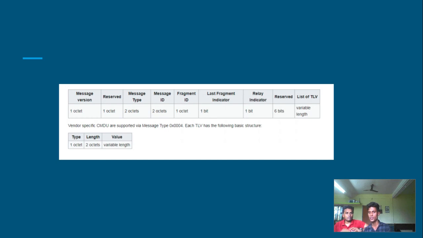So this is a common format where you send the type, length and value, so you can send a lot of types of data. One type can be for topology information, one type for packet error information, and each will have a different length. So on the receiver side, you can see the type and length and process the message accordingly.